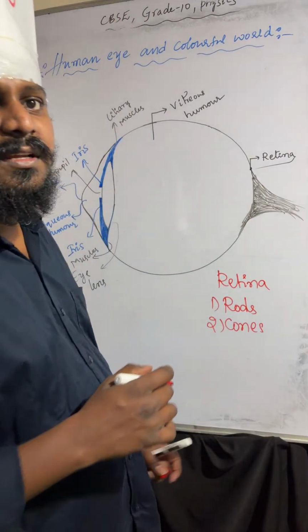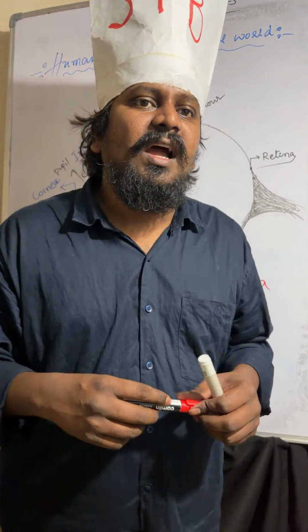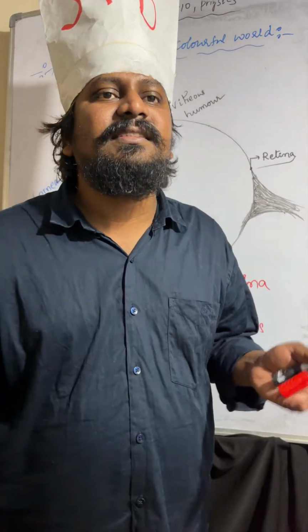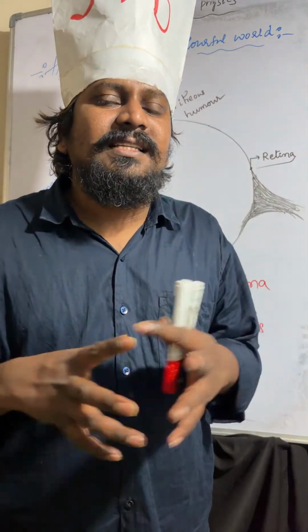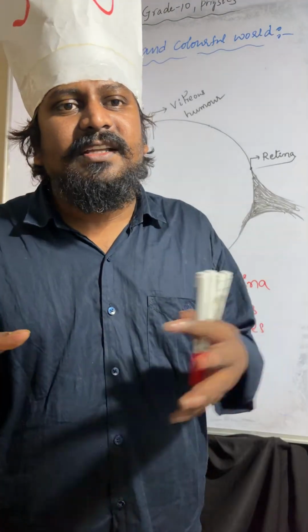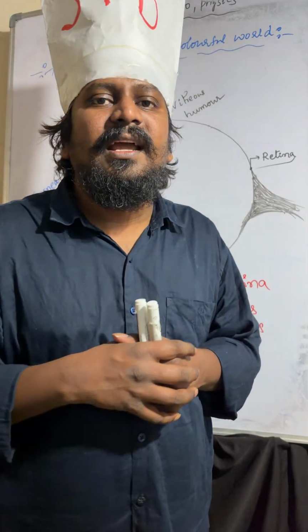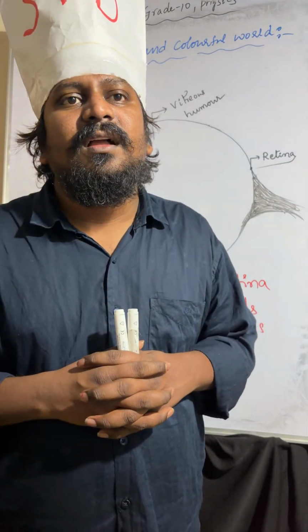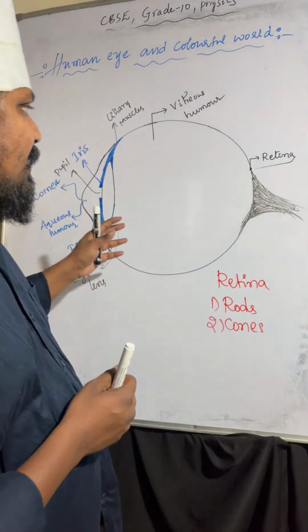Rods identify the intensity of the light. Cones identify the color of the light. I hope it is very clear.